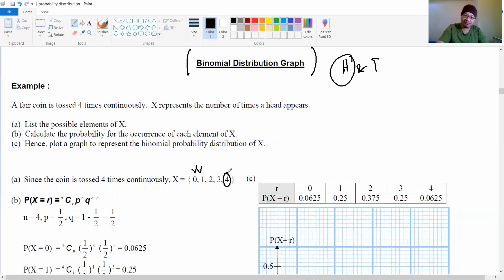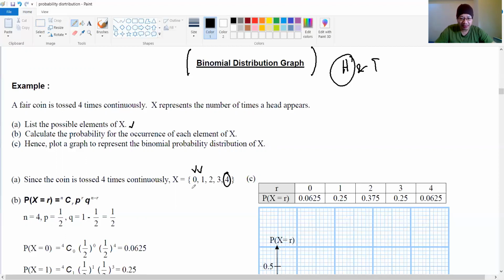Because we toss 4 times, so all 4 times we get head. So that's why it equals 4 finally. So 0 means there is no head at all, so all 4 tosses give tail. That's why it equals 0. So this is the meaning of 0, right? Okay, settle for A.